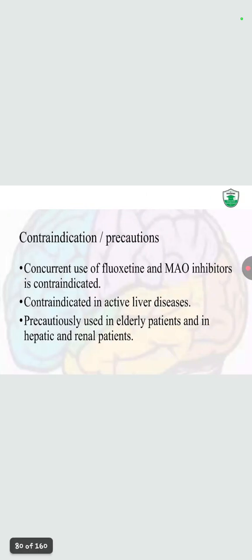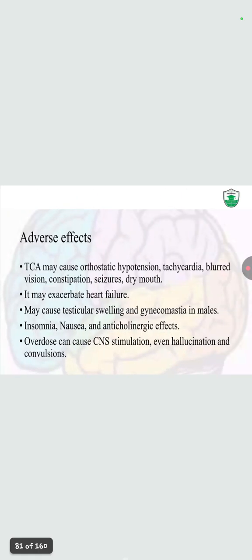Contraindication: concurrent use of fluoxetine and monoamine oxidase inhibitor is contraindicated. They are also contraindicated in acute liver diseases. Precautionary use in elderly patients and in hepatic and renal patients.